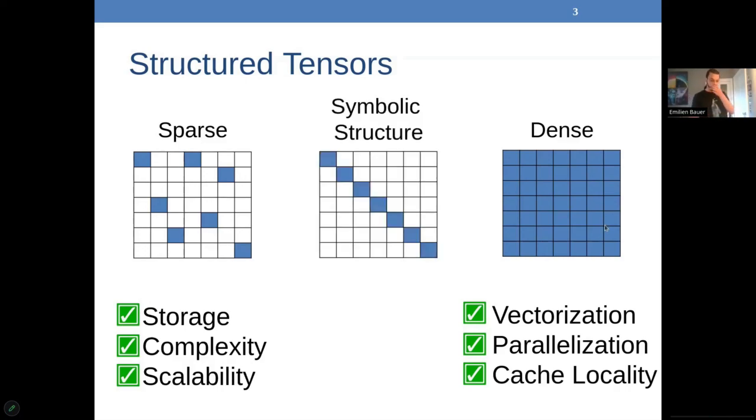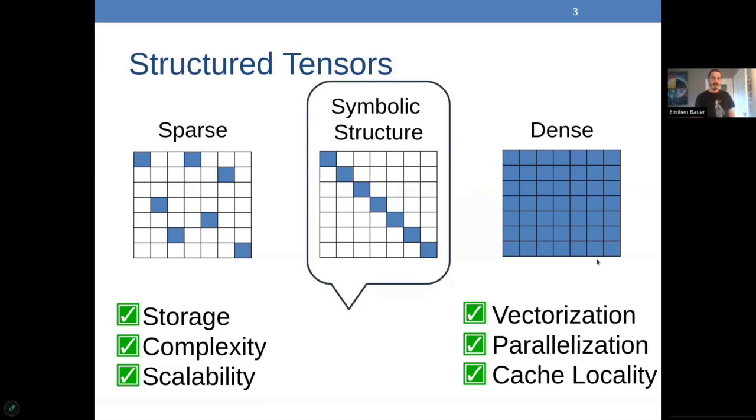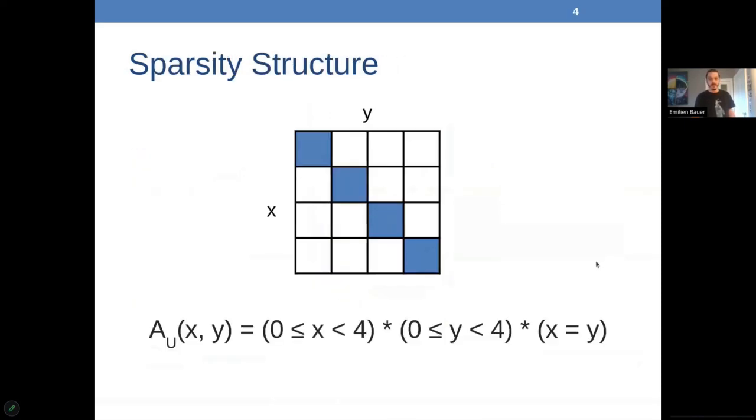We hope to bring all of those together in symbolic structure because there's no free lunch, right? So we have to restrict it somehow. This symbolic structure is the way we try this. So let's have a look at what we mean by this.